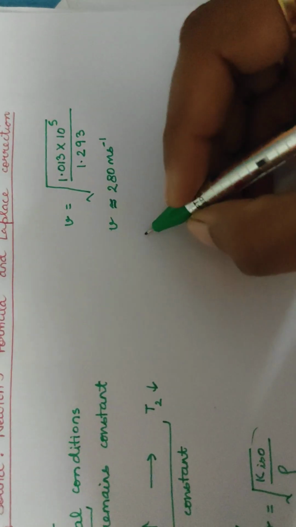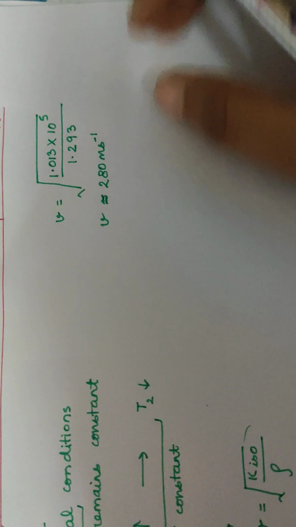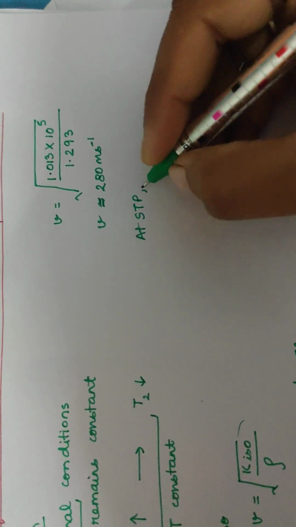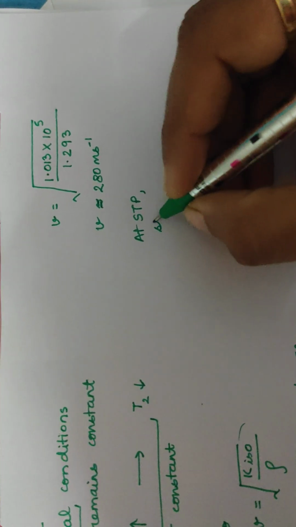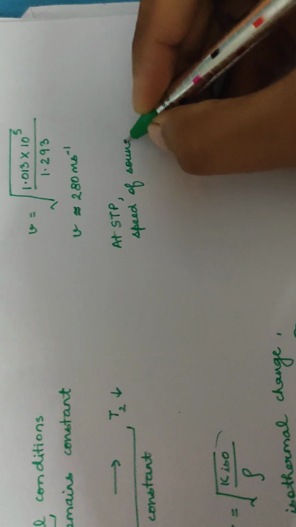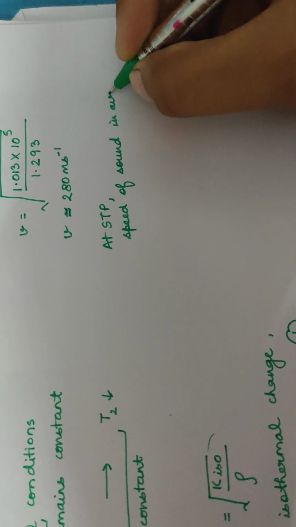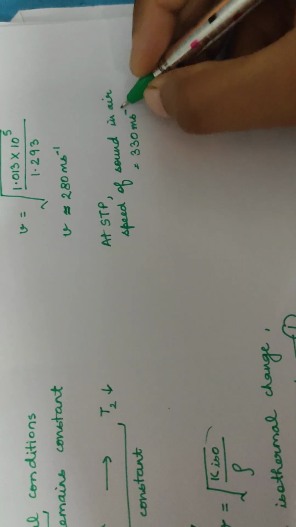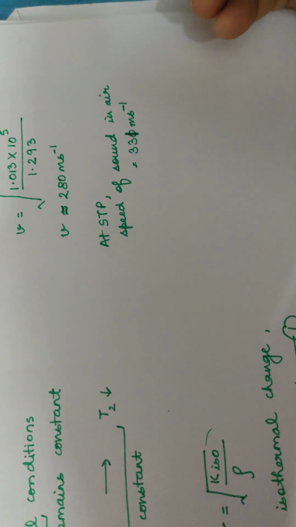Now as you can see, we have all studied that at standard temperature and pressure, the speed of sound in air is equal to 331 meter per second.